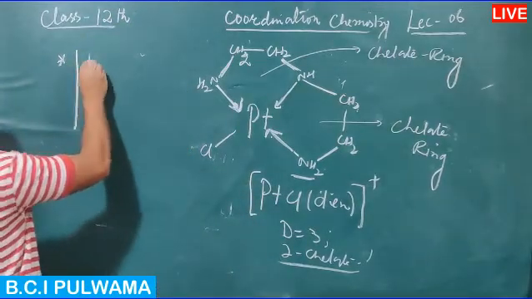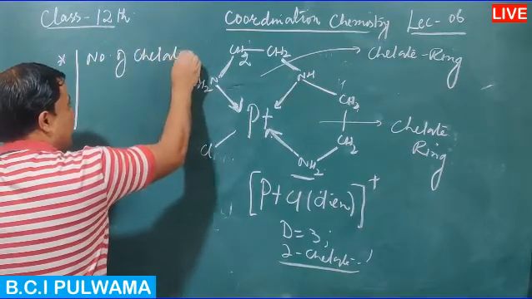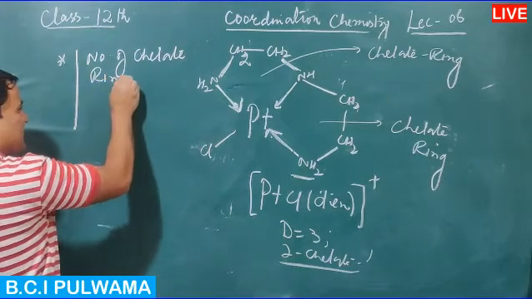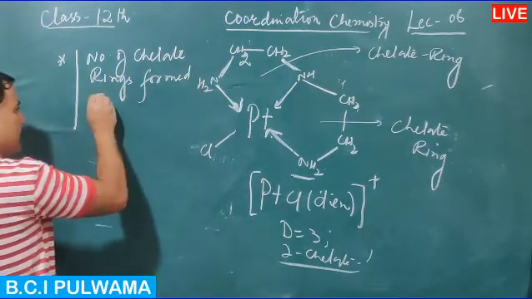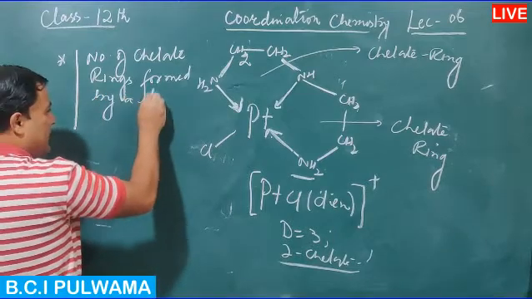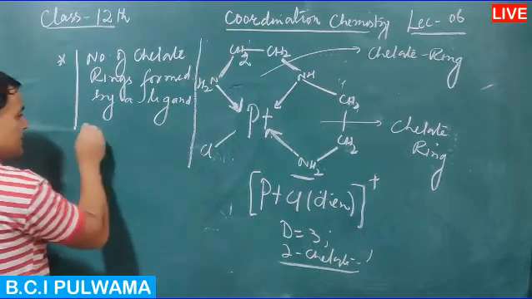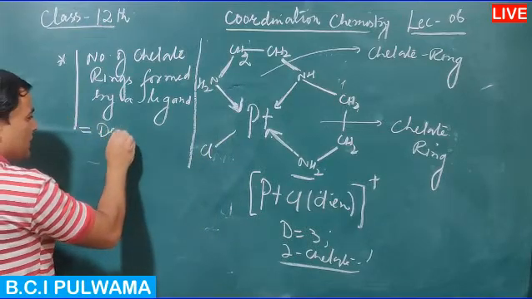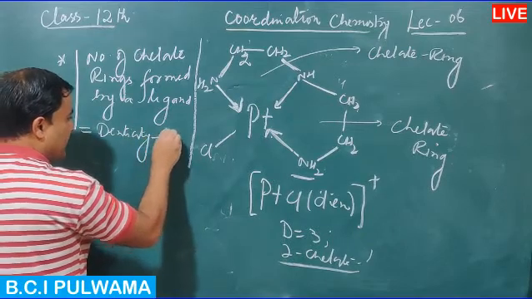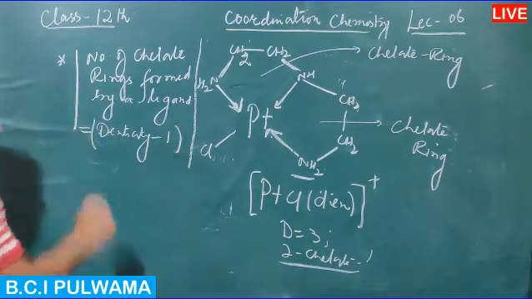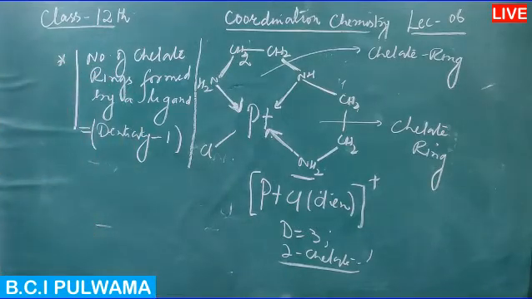An important point: the number of chelate rings formed by a ligand in a complex is equal to the denticity of the ligand minus 1. That is equal to denticity minus 1.